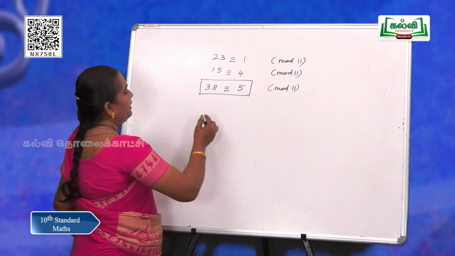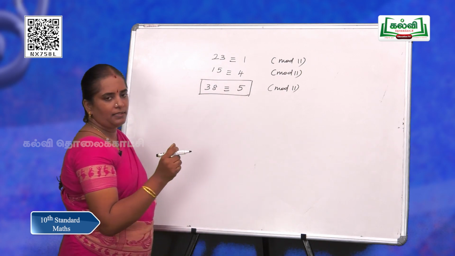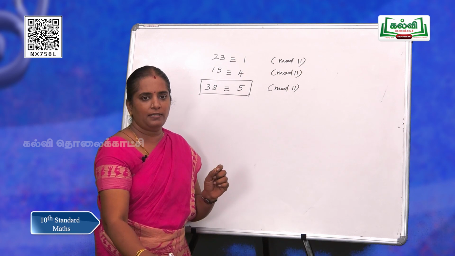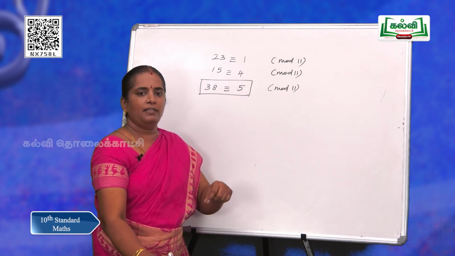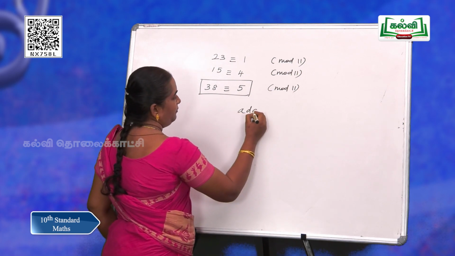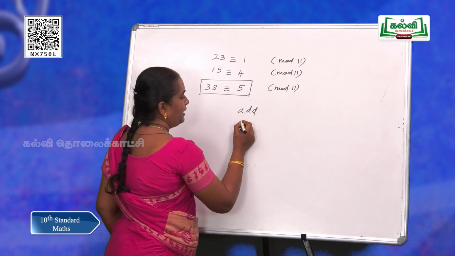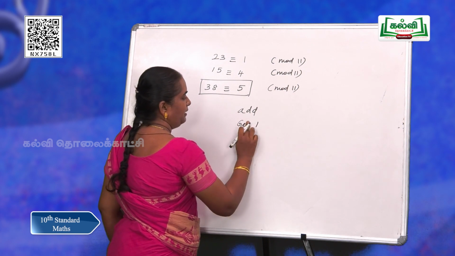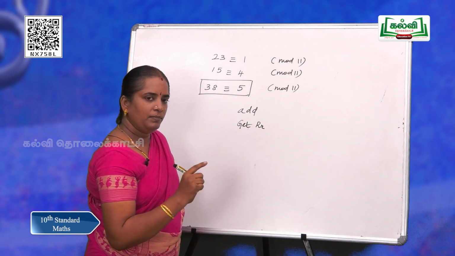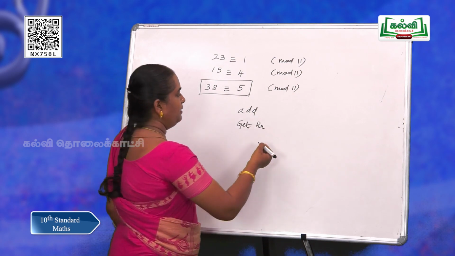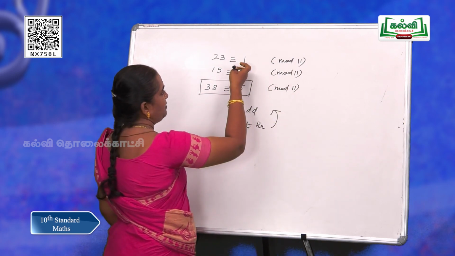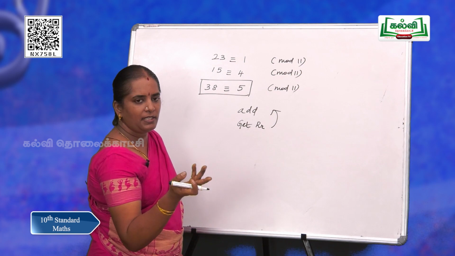That is, adding the numbers and then getting the remainder is the same as getting the remainders and adding them. Let me repeat. First adding and then getting the remainder will be somewhat more complicated than getting the remainders and adding, because with remainders we get very small numbers, and addition is very easy.